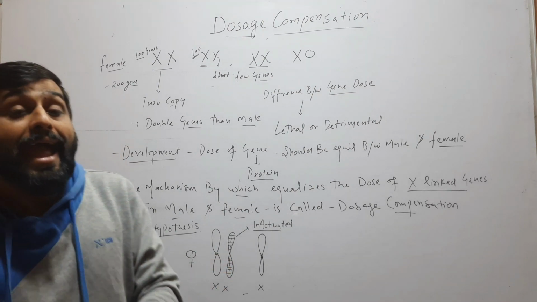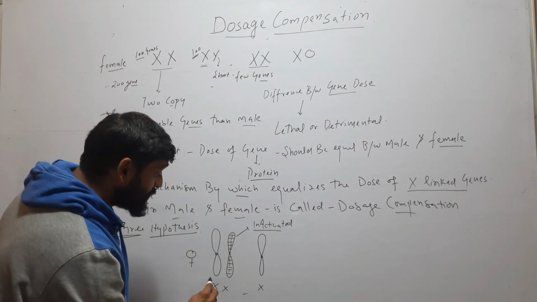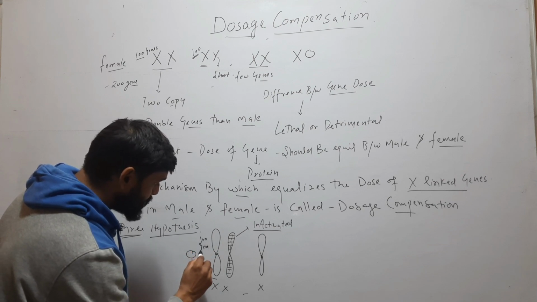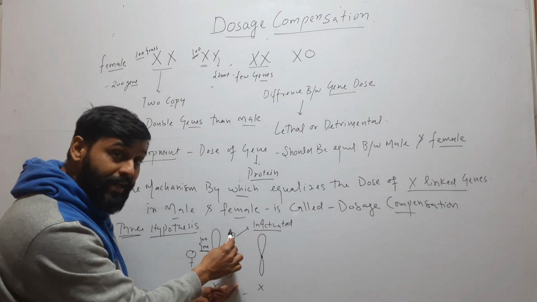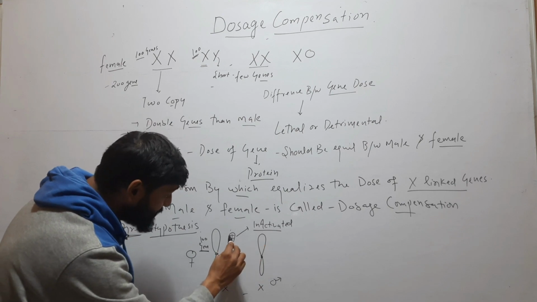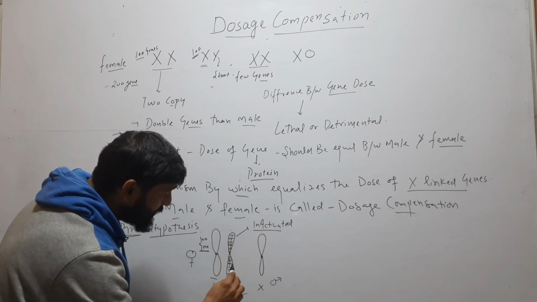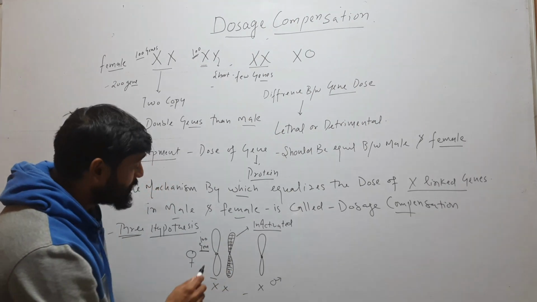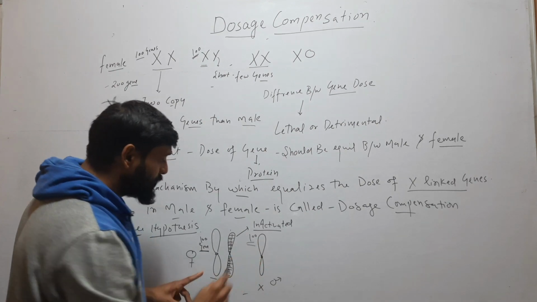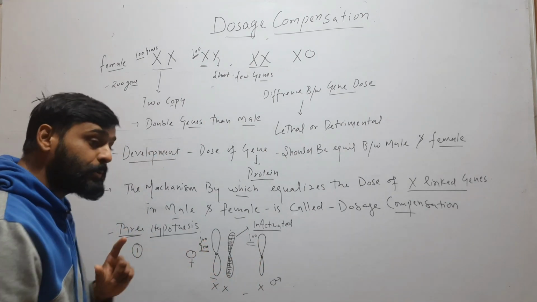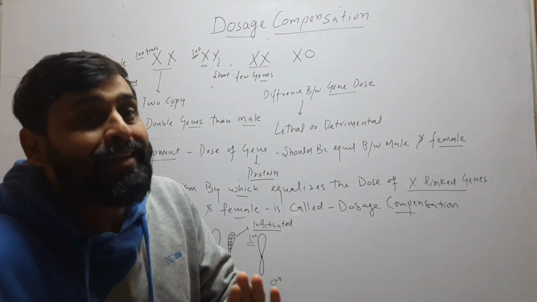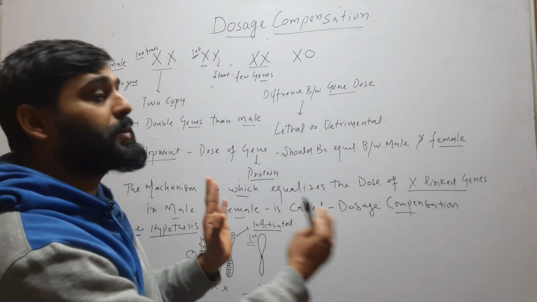It will not produce any protein. Suppose on that chromosome there are 100 genes, and there are also 100 genes on the other chromosome. This is also X, and this is in male. When this chromosome is inactivated, it is no longer producing any protein. So those become equal: 100 genes are there and 100 are there. This is the first hypothesis. It says that female have 2 X chromosomes, and out of 2, any one will be inactivated. So now those become equal.